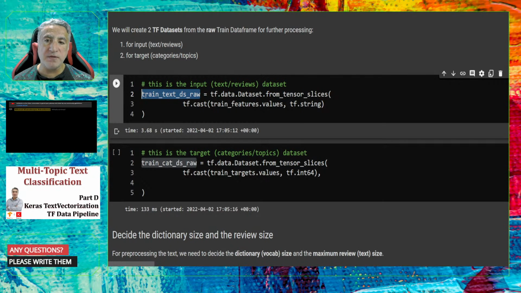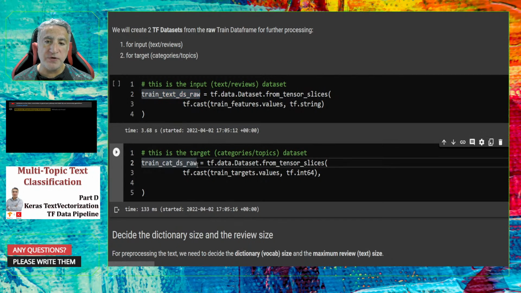Now we created this train text dataset, and similarly we can create the categorical dataset which will show us the output of the text, the category, the topic or class of the text, by using the same function to convert the data frame values into TensorFlow integer 64 data structure.